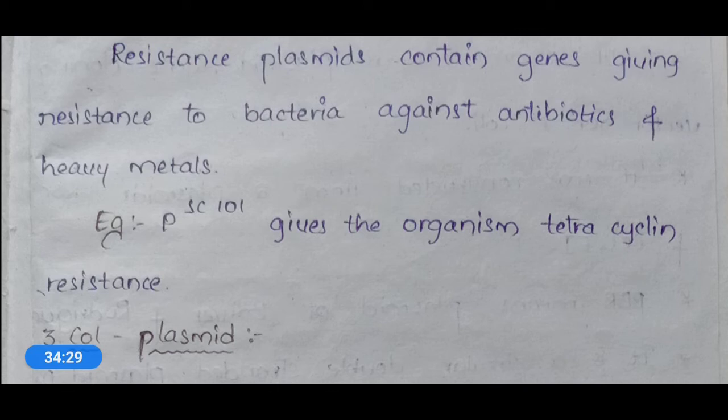One particular R plasmid will show activity against one antibiotic or one heavy metal, and it doesn't act on multiple antibiotics or multiple heavy metals. Okay, or it will act on one group of antibiotics. So in that manner, these R plasmids will show activity against antibiotics and heavy metals.